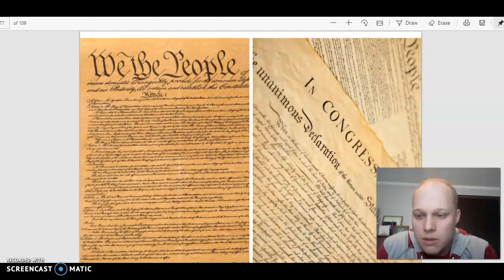Okay, we the people. The Constitution and the Bill of Rights are two of the most important documents in U.S. history. A constitution is a document that describes the basic plan for the laws and government of a country. It explains the main laws of a country and how its government works. That means that the U.S. Constitution states the basic laws of the United States and explains how the U.S. government works. Okay, so there is the picture of the United States Constitution and the Bill of Rights.